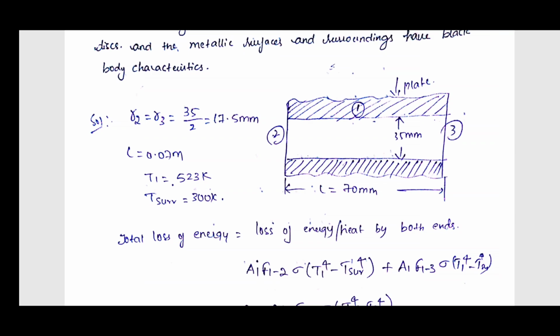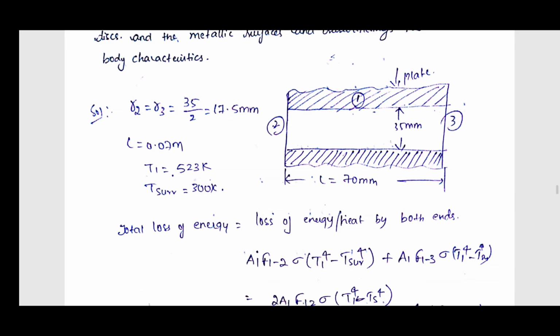So what they asked is the total loss of energy. What is the total loss of energy? The loss of heat by both the ends, because there were two ends. So 2, 3. What is the formula? We know that F1 shape factor into sigma A T power 4 is our formula. Here two sides, one is 1 to 2, another one is 1 to 3. So write down area A1 into F12 sigma T1 power 4 minus T surrounding power 4 plus A1 F13 sigma T1 power 4 minus T surrounding power 4.